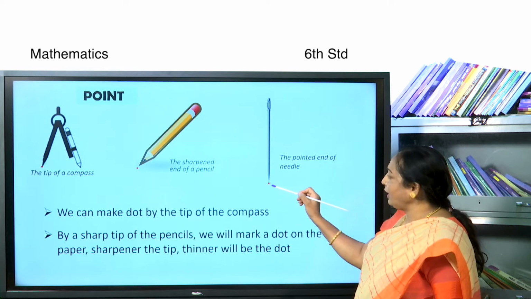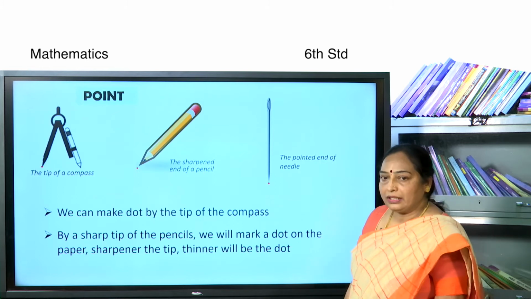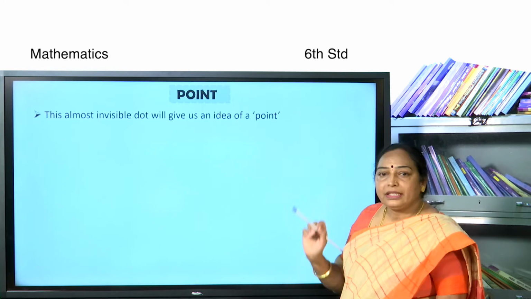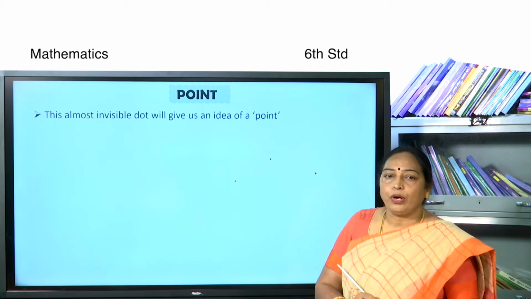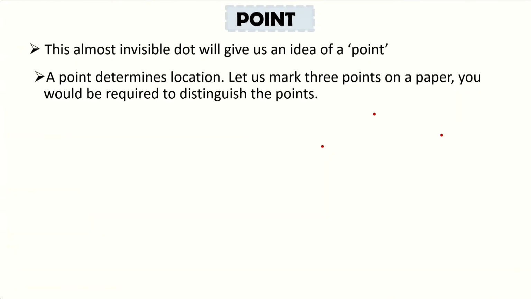We can make a dot with the help of the pointed end of the needle. This almost invisibly tiny dot will give us an idea of a point. A point determines location. Let us mark 3 points on the paper. You would be required to distinguish the points.